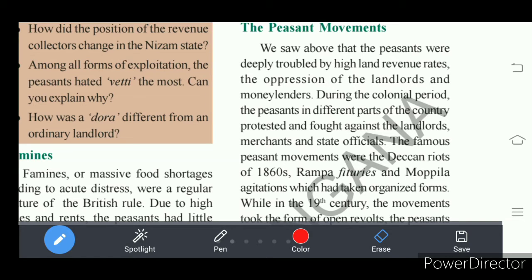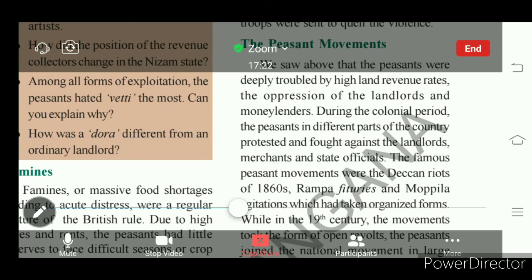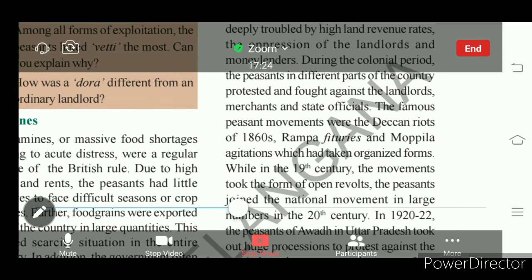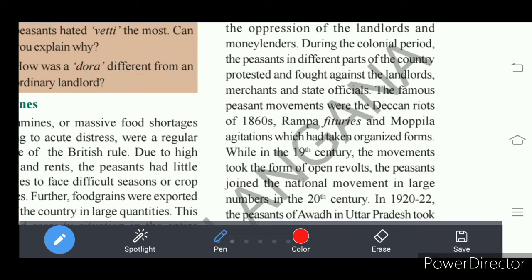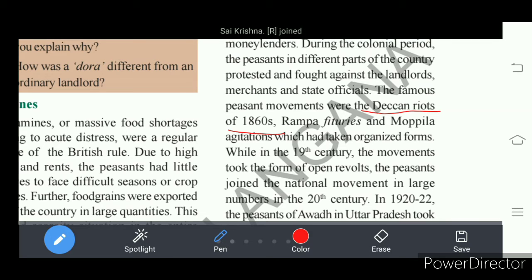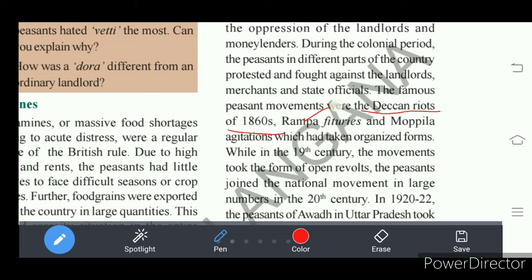The famous peasant movements in India were the Deccan riots, which occurred in the 1860s, and the Rampa rebellion at Rampachodavaram during the Alluri Sitaramaraju period. It was a revolt by the peasants at Rampa village.